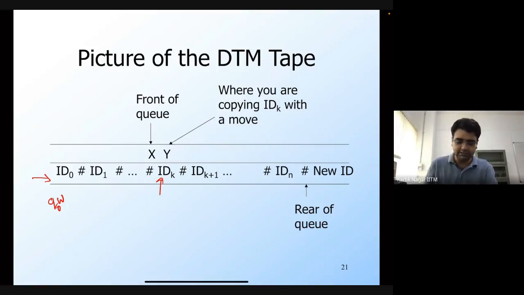And whatever new configuration results because of one step of the non-deterministic Turing machine from this configuration IDK, this is the new ID. So this will be copied at the end, at the NQ end of this particular queue. And in order to make this copy, you will use this marker Y. So this is the general picture of how the DTM is going to simulate the NTM.